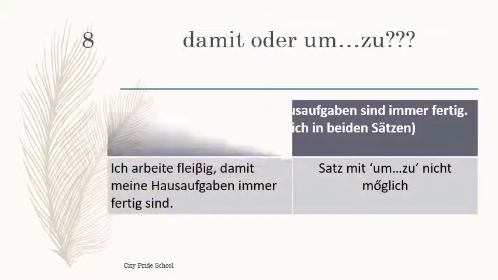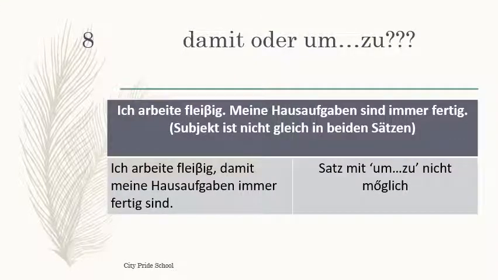If the subject is not the same in both the sentences: "Ich arbeite fleißig. Meine Hausaufgaben sind immer fertig." I work very hard so that my homework is always finished. I will finish it in time. Subject ist nicht gleich in beiden Sätzen.